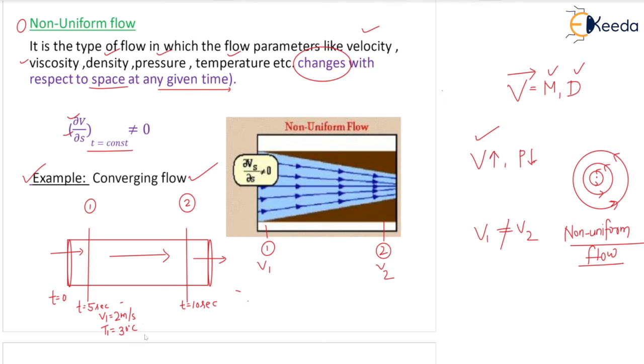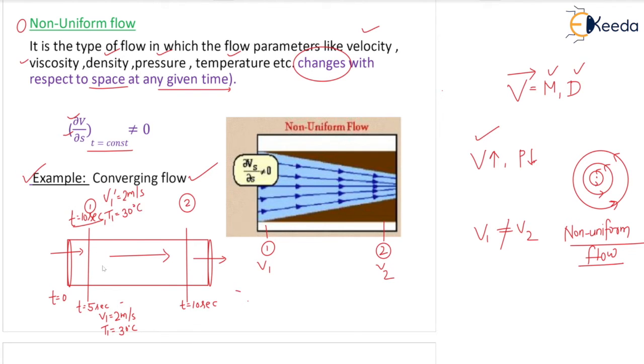So after 5 seconds more, the fluid will reach section 2. Correct? But some new fluid particles will also come to section 1. Correct? So at t equal to 10 seconds, with the change in time, I want to find the velocity at this section. Let us say V1 dash is equal to 2 meter per second, I am writing, and V1 equal to 2 meter per second, and T1 equal to 30 degrees centigrade.